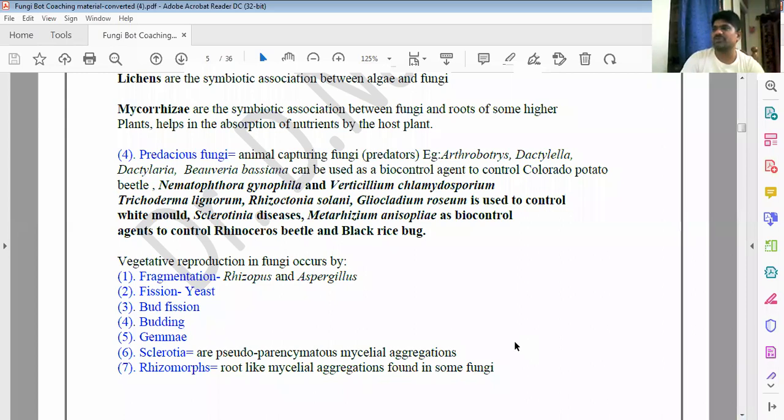Yeast is reproduced only by budding, especially the majority is by budding only, by forming buds. Suppose yeast is there, it forms buds, a swollen body upon this. Whatever the nucleus, cytoplasm and nucleoplasm, that enters into this, and from this the new body forms. If it is detached, it will become a new yeast. Like that, it forms chain-like buds. Actually, it is a single-celled organism.